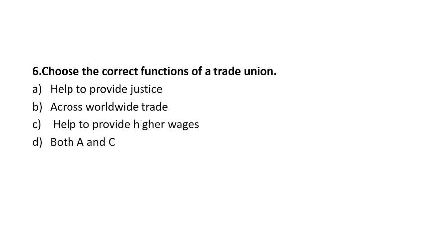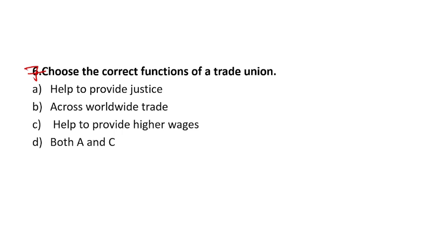Question number 6. Choose the correct functions of the trade union. Helps to provide justice, access to worldwide trade, helps to provide higher wages, and both A and C. So if you talk about the trade union, what is it?